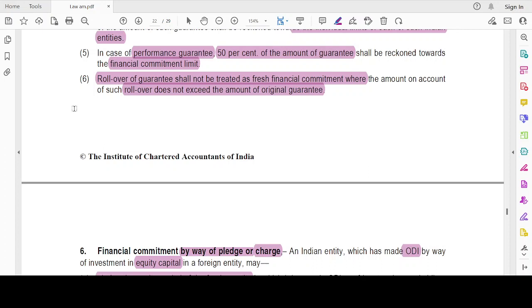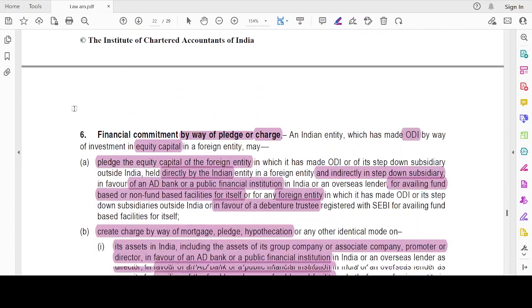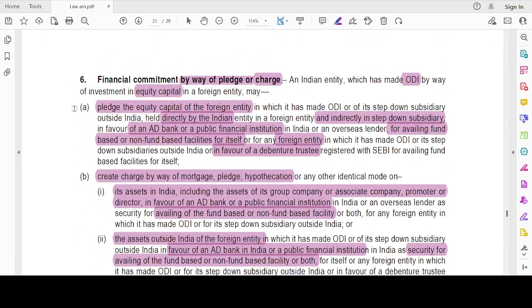Then there is no additional amount of guarantee, so I need not treat it as a new financial commitment. Instead, the same will be continuing; only the period has changed. For example, I have given a 100 crores guarantee earlier. Now I am adding on 20 more crores, so 120 is the new agreement. Then the 20 alone will be treated as a fresh financial commitment. Financial commitment by way of pledge or charge.